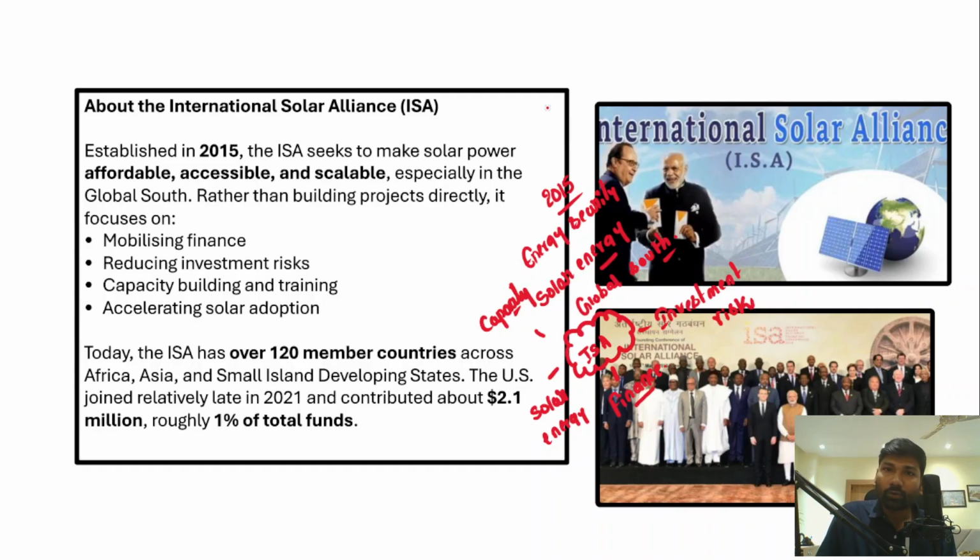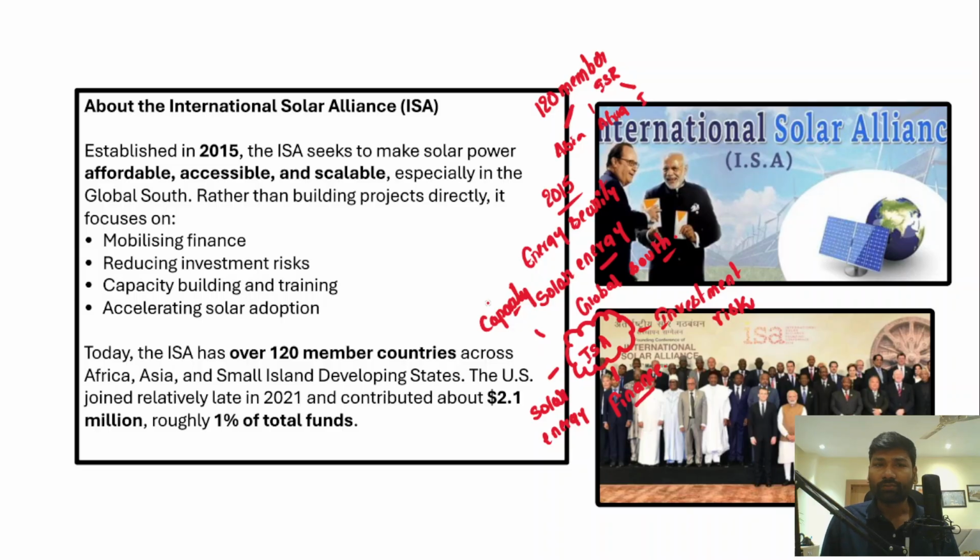Right. So as of now, how many countries are part of it? 120 member countries are part of the International Solar Alliance, and these countries are from Asia, Africa, and even small island developing states across the Indo-Pacific region.